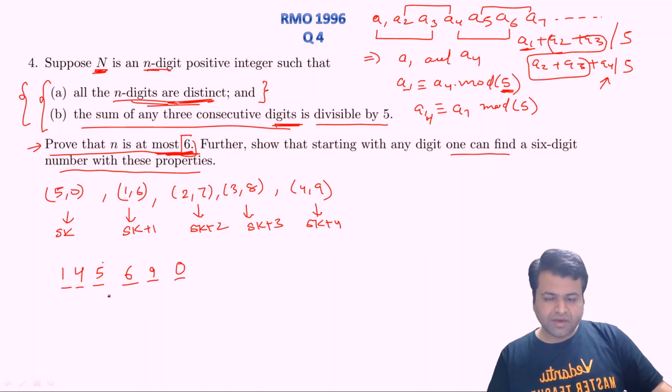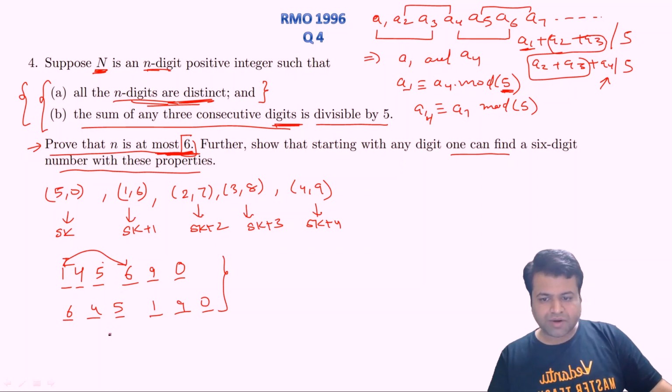In fact, we can easily interchange these two numbers. If 6 is there, 1 will be there, and the rest all will remain the same. This number will also satisfy all the properties, right? And if we wish to start from 4, we can substitute 4 here, then there will be 9. We can keep 5 here, 0 here, 1 here, and 6 here. So this number clearly starts from 4. We can easily interchange 4 and 9, so simply this number will start from 9. So we have found that 1, 4, 6, 9 are all possible.